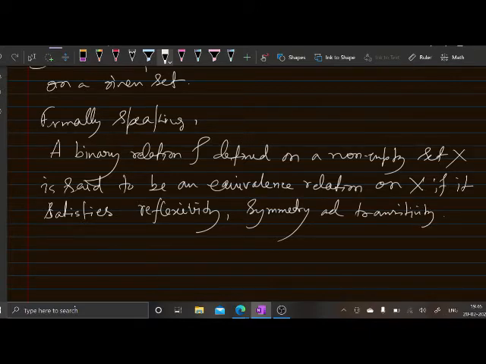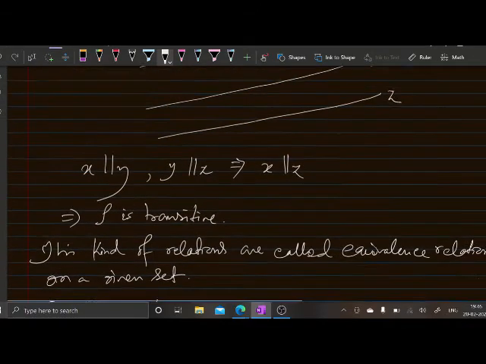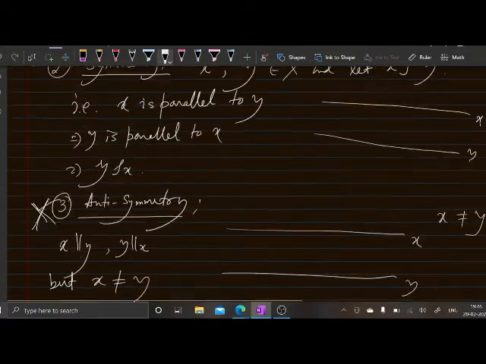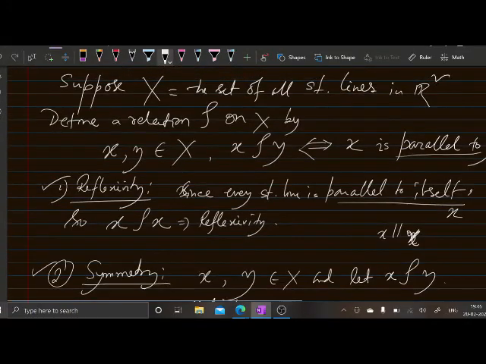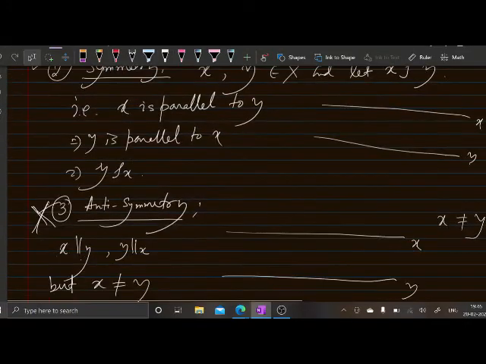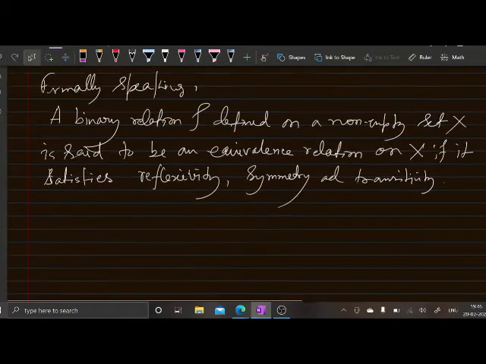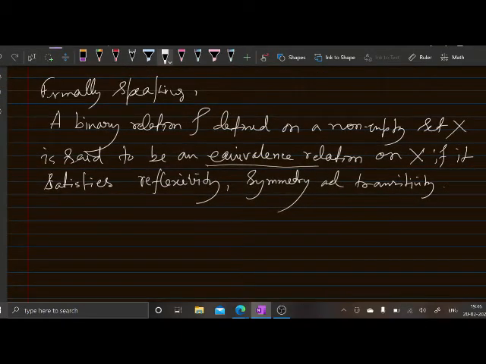Okay. And above you have produced an example of an equivalence relation, which has reflexivity, symmetry and transitivity.